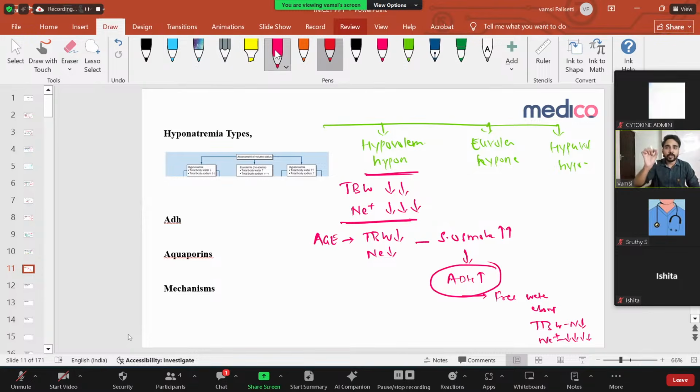In diarrhea, there is loss of water and also loss of sodium. Then there is decreased total body water and decreased sodium. Because of this, there is increased serum osmolality, and because of increased serum osmolality, there is increased ADH. Now ADH absorbs only free water, but sodium is not getting absorbed. So there is hyponatremia. That is called hypovolemic hyponatremia. This hyponatremia is mainly because of increased secretion of ADH. So this is what we discussed here.